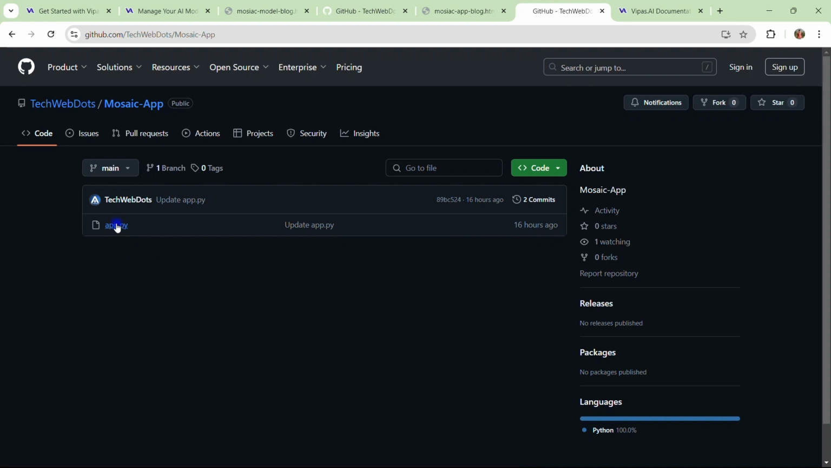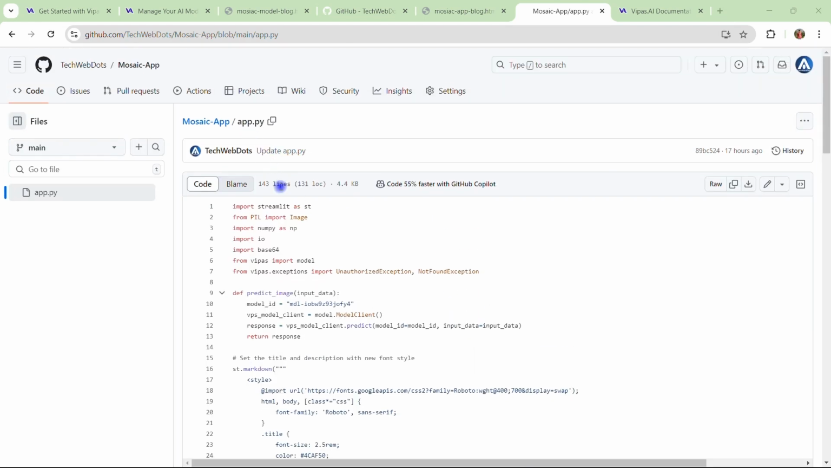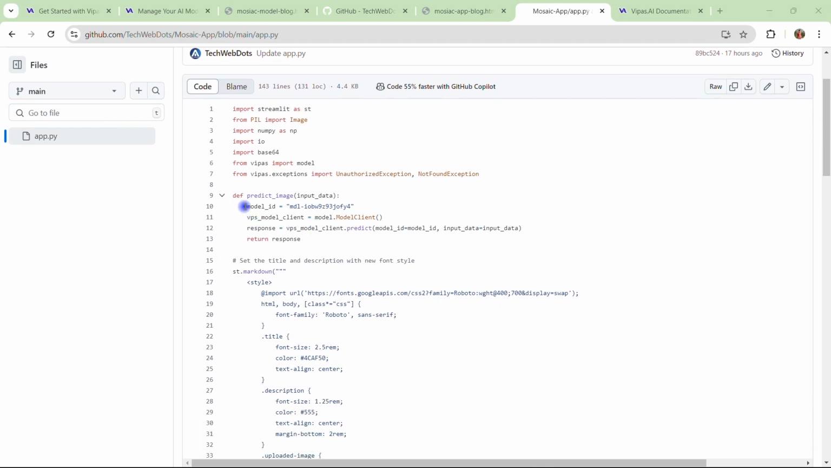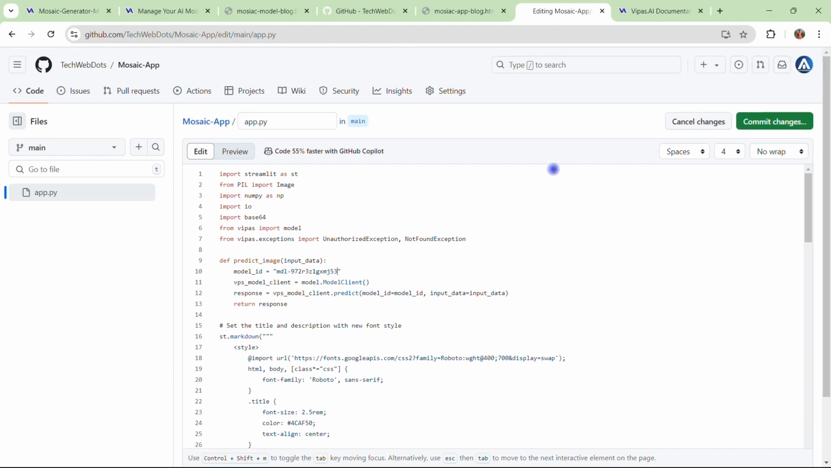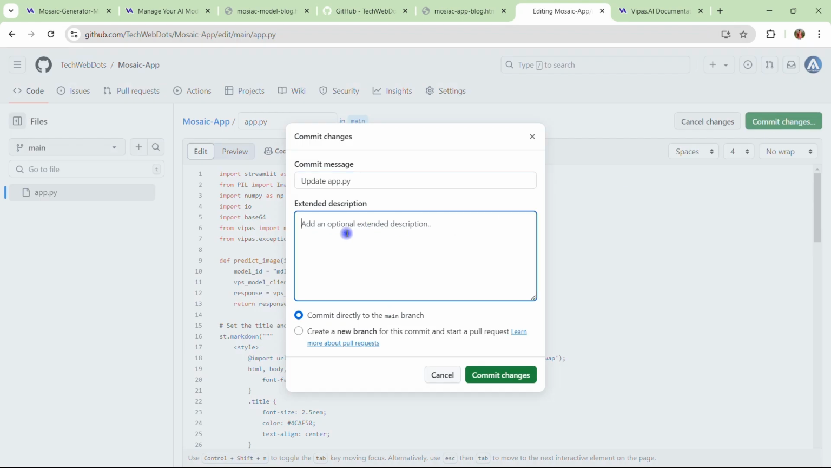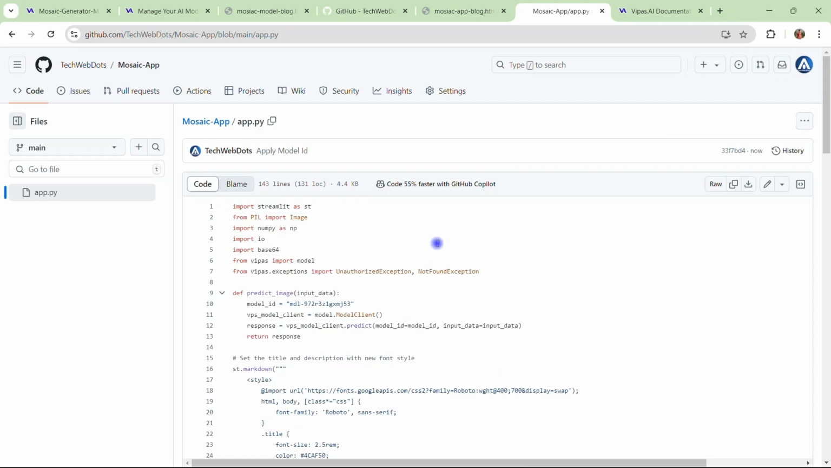But before that, we also need to update this app.py. Why? Let me show you right away. I just logged into my repo. If you see in this app.py file, under the definition predict image, we have to provide the model ID that we want to use. Now we are good to update the model ID. I just pasted it successfully, and let me commit this change. The commit message should be apply model ID. Similarly, no need to provide anything else. We are good to go. This file is updated.